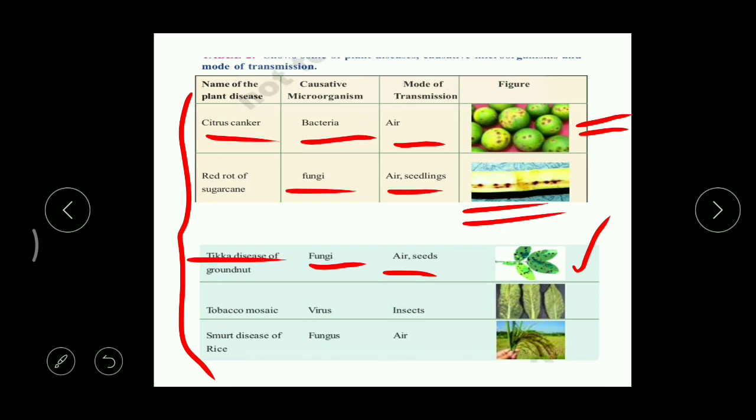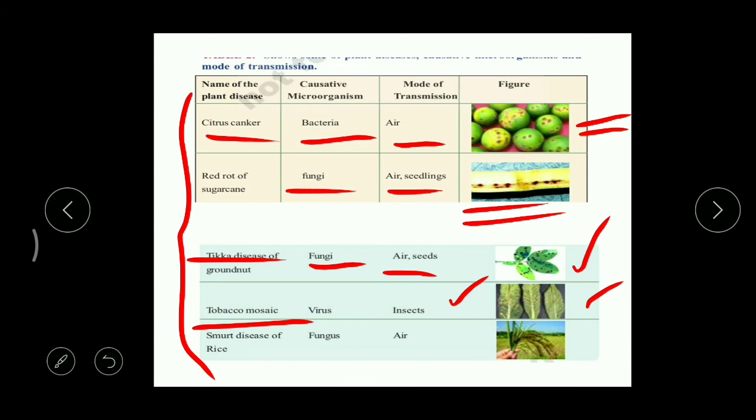And then the next one, tobacco mosaic virus, otherwise called TMV. TMV means tobacco mosaic virus. It is caused by a virus. And what is the mode of transmission? Insects, different types of insects like grasshoppers, honeybees, and some worms, caterpillars. They spread the disease from one plant to another plant. And here, if you carefully observe this tobacco leaf, we can find some foldings. That's the main symptom of this TMV disease.